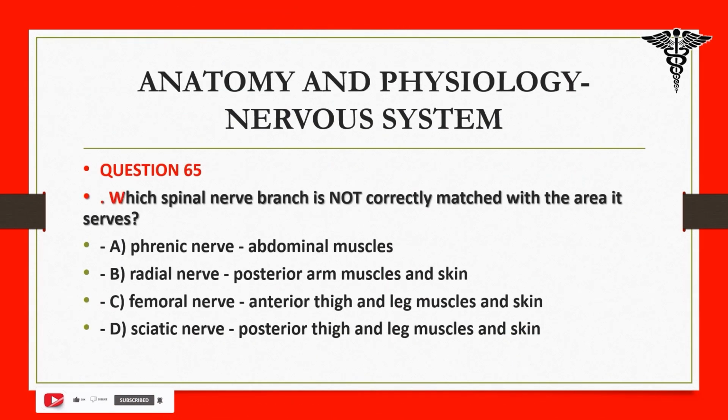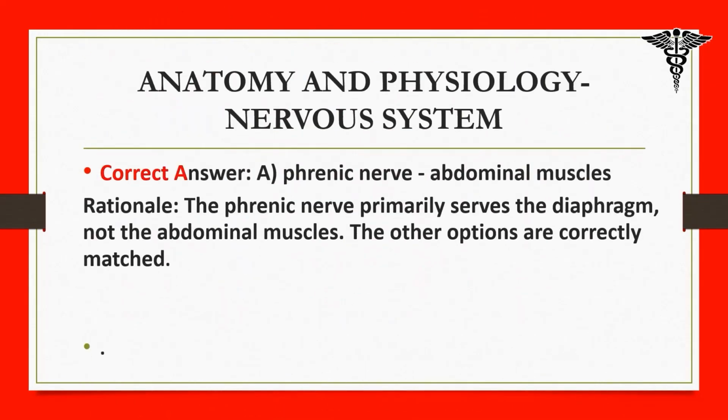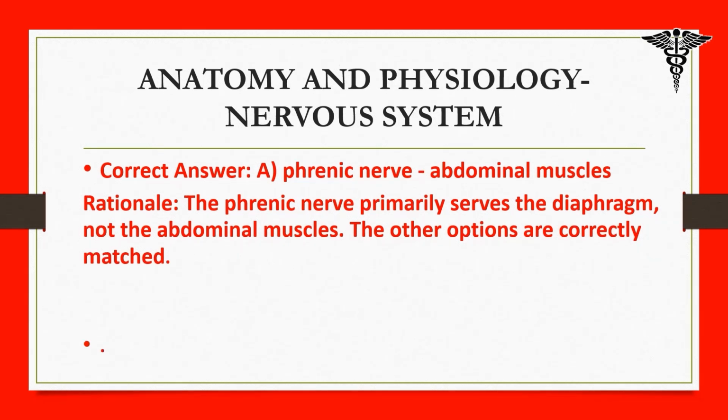65. Which spinal nerve branch is not correctly matched with the area it serves? A. Phrenic nerve, abdominal muscles. B. Radial nerve, posterior arm muscles and skin. C. Femoral nerve, anterior thigh and leg muscles and skin. D. Sciatic nerve, posterior thigh and leg muscles and skin. Correct answer: A. Phrenic nerve, abdominal muscles. Rationale: the phrenic nerve primarily serves the diaphragm, not the abdominal muscles. The other options are correctly matched.